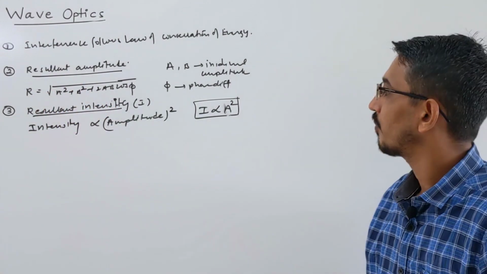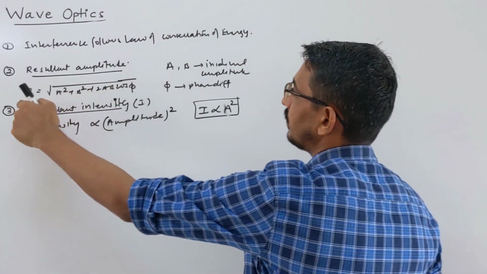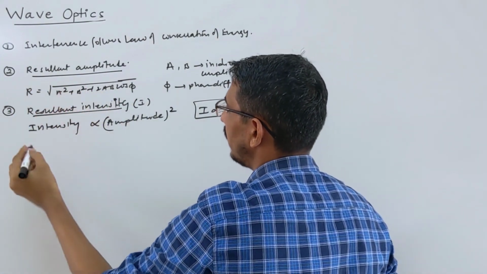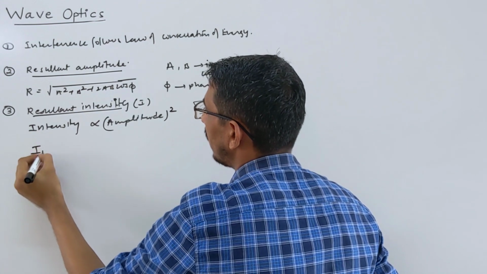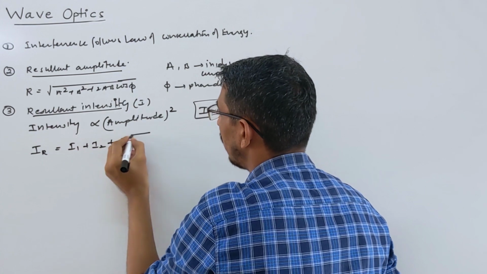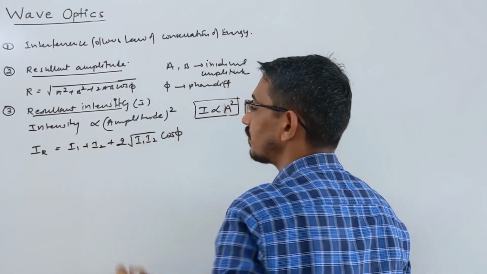And what is the resultant intensity? If you square both sides, R square equals A square plus B square plus 2AB cos phi. Then the resultant intensity IR is simply equal to I1 plus I2 plus 2 root I1 I2 cos phi. Hope you understood.